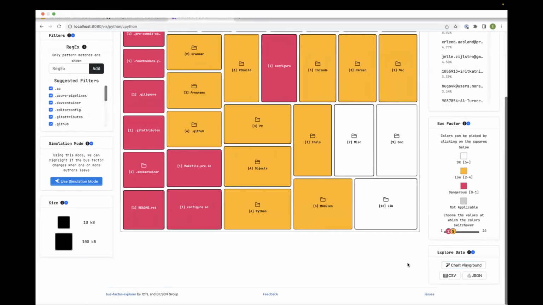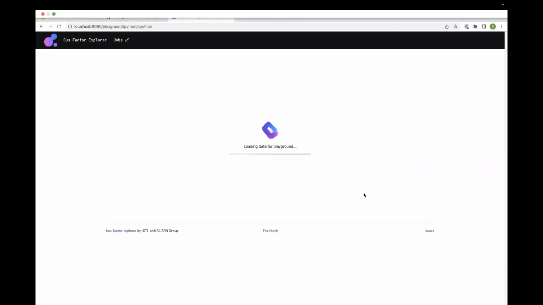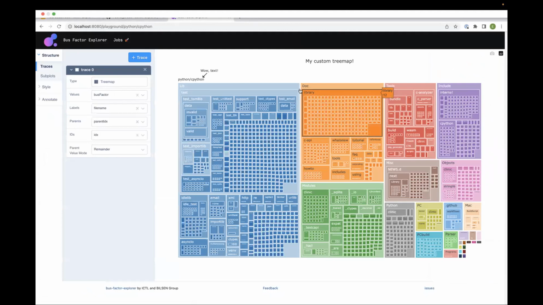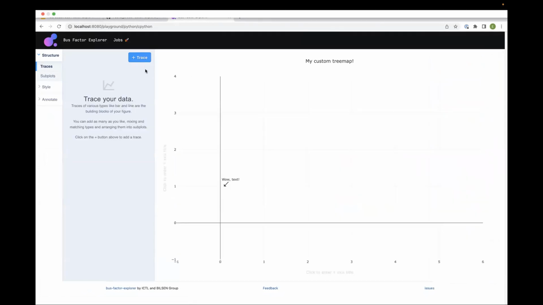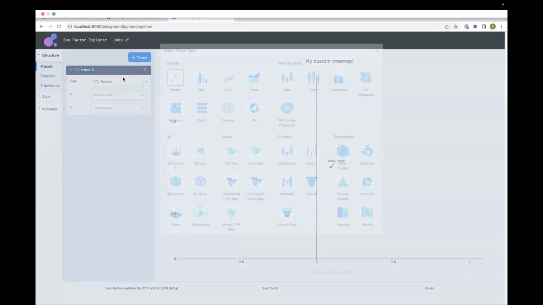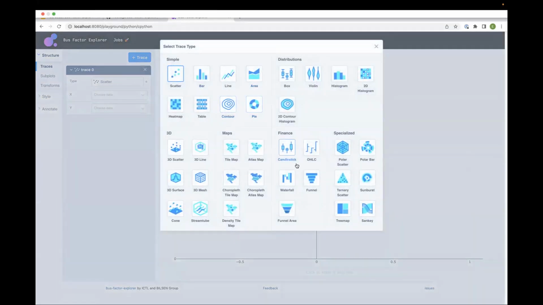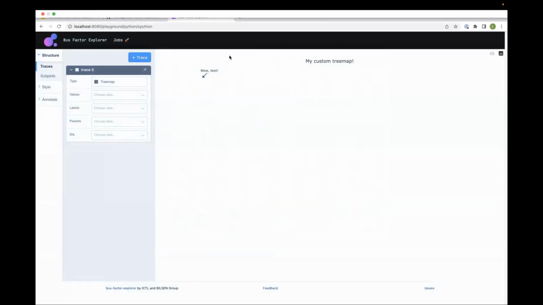One more feature is the chart playground. We supported the chart playground developed by the Plotly team, and it allows you to build custom charts. For example, you can just build a tree map, as was shown, like this.